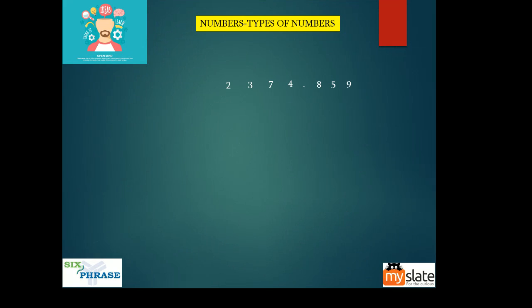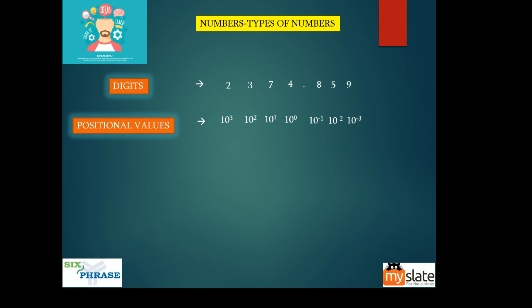Now what I'm doing is I'm taking a number, these are the digits. Now this is a decimal number, right? 2374.859. I just want to show you the positional values, guys. For 2 it is 10 cube, for 3 it is 10 square, for 7 it is 10 power 1, for 4 it is 10 power 0. You have a decimal point here, and on the right side of the decimal point you'll have negative powers of 10: 10 power minus 1, 10 power minus 2 and 10 power minus 3. So let's see if this works or not.